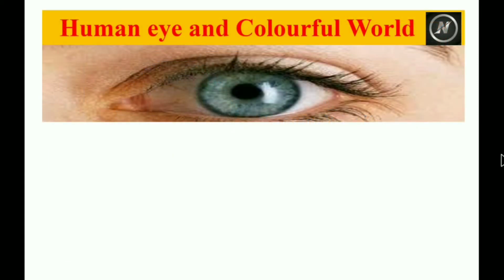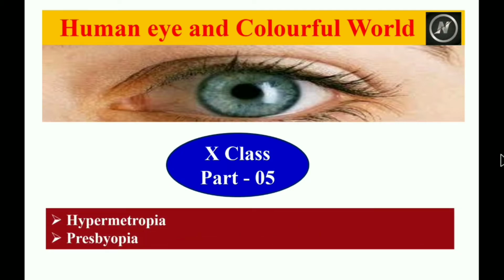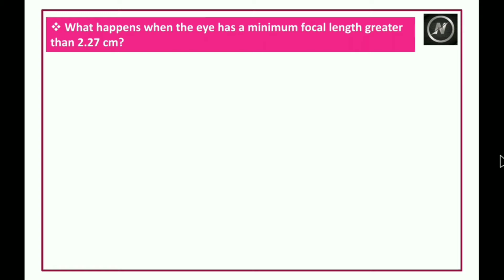Human Eye and Colorful World, Class 10 Part 5. In this session, we are going to discuss hypermetropia and presbyopia. What happens when the eye has a minimum focal length greater than 2.27 centimeters? Let us find out.